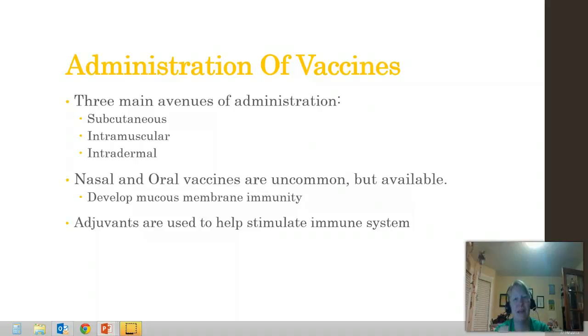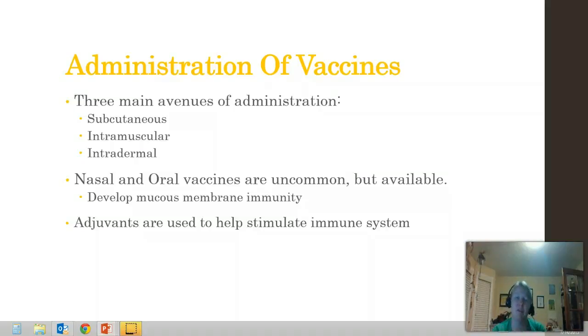What happens is that we have these pathogens, and either because we killed them, we inactivated them, or because they're such small particles, we need to inject some chemicals along with them to get your immune system to come over and check it out. Otherwise, the immune system might just ignore it, and that's what adjuvants do. They help stimulate the immune system.